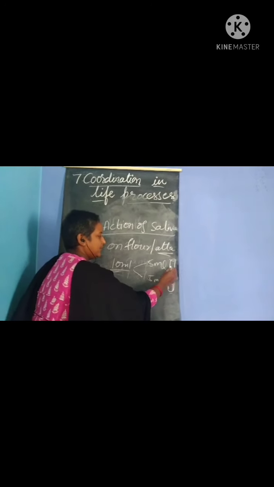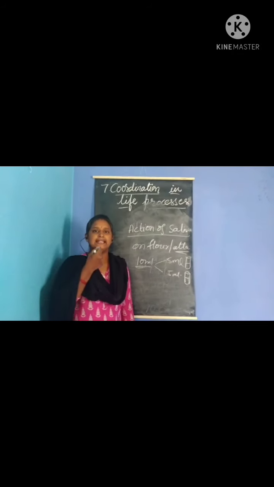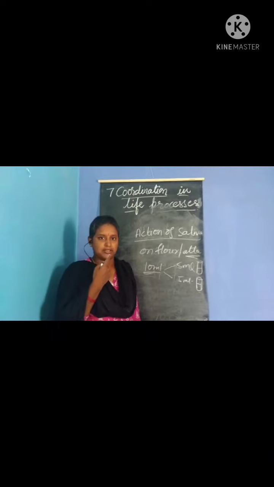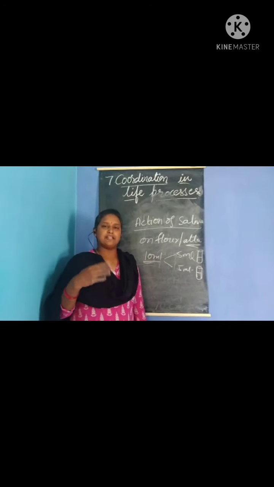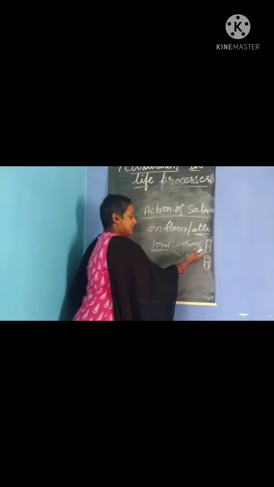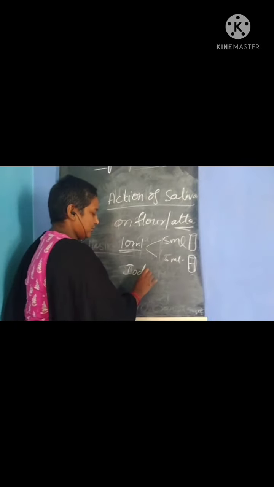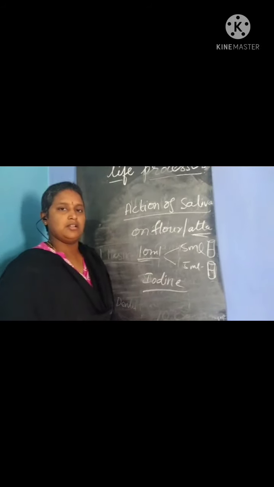Okay, here 5 ml, here 5 ml you will take. In one test tube, you will add a little amount of saliva collected from your mouth, and in the other test tube you are not going to add anything. After some time, you should add iodine reagent to both the test tubes.